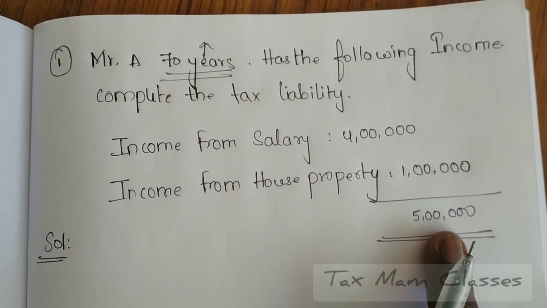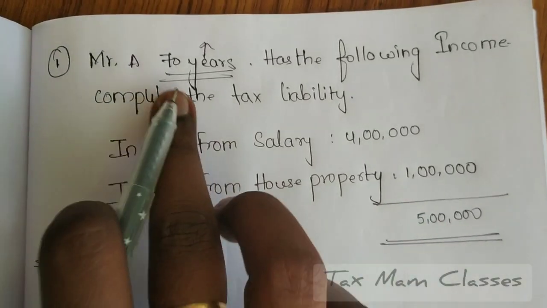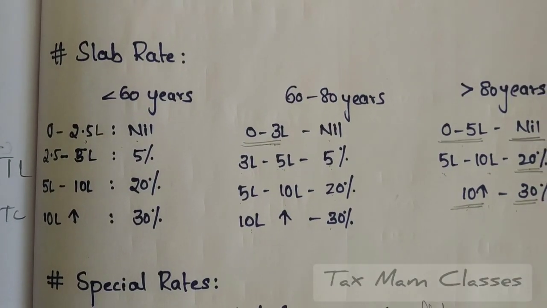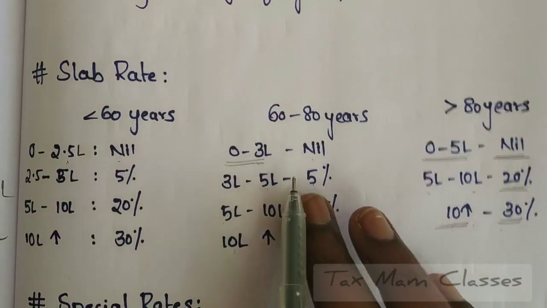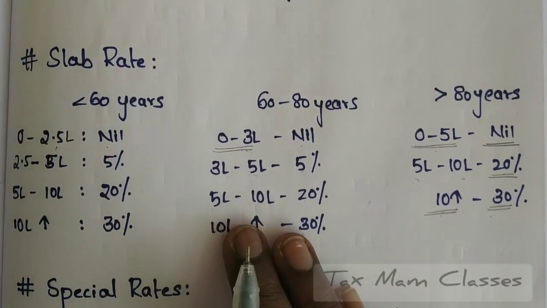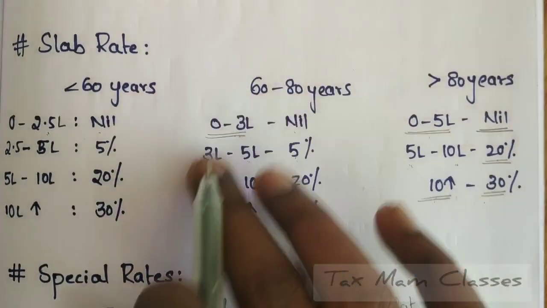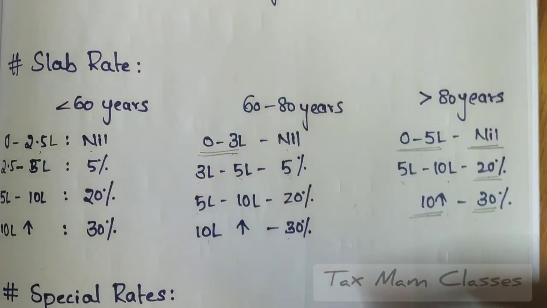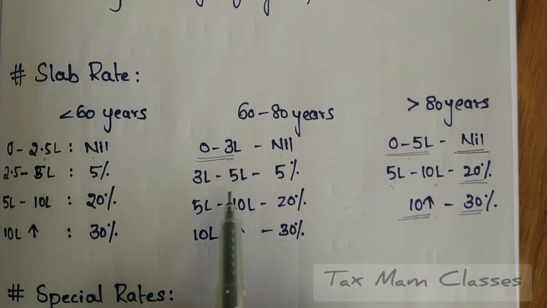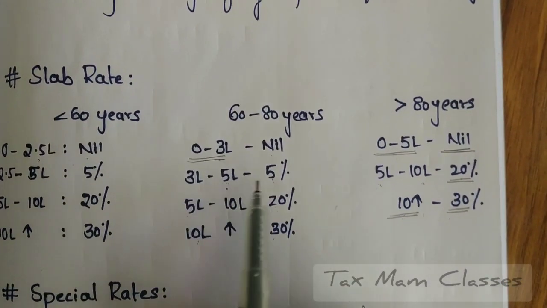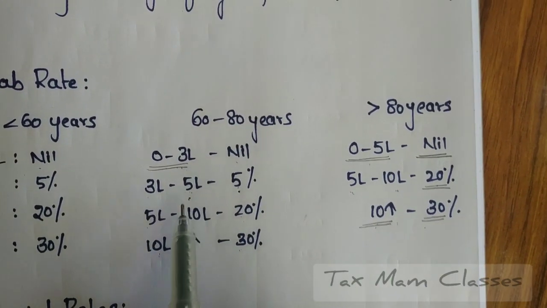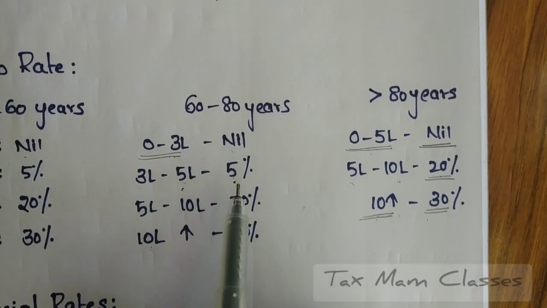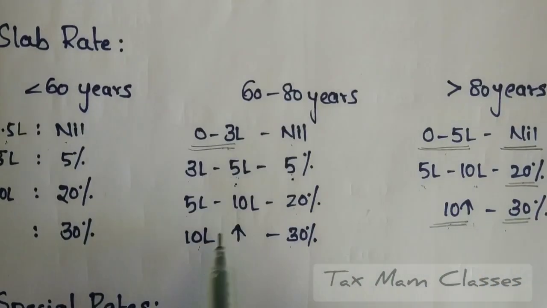So let's see how to compute the tax liability for this. See what is the slab rate for the person. His age is 70 years. That means he is coming under the senior citizen slab rates. If the person is earning income in this scenario, the tax liability will be taken. He is earning 5 lakhs. That means his tax liability will be 5%? If you think that 5 lakhs into 5%, if you compute directly like this, it is the wrong manner.